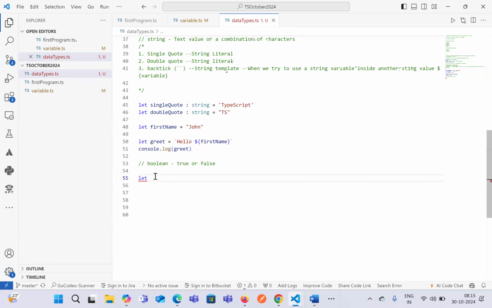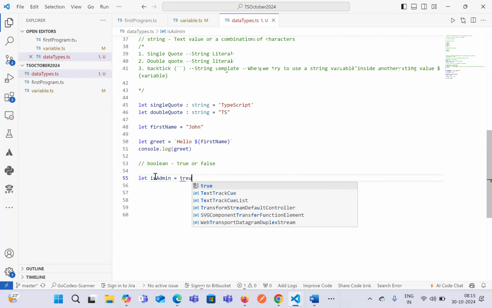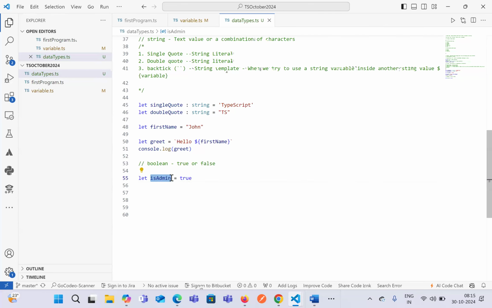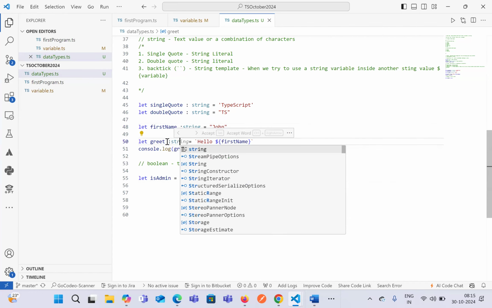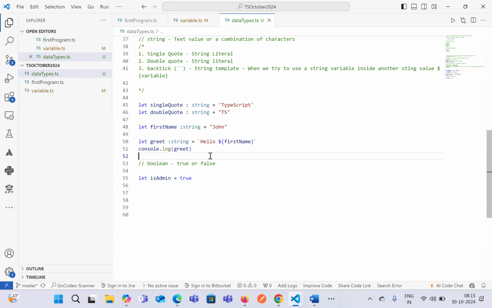We can directly define some variable, let's say isAdmin equals true. That means there is a variable known as isAdmin, and it has a value which is true. Here, you have seen firstName, you can define it as string, or else TypeScript will also be able to automatically infer whatever data type we are using.